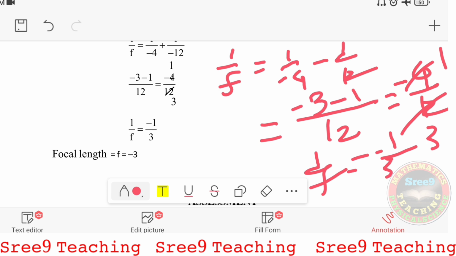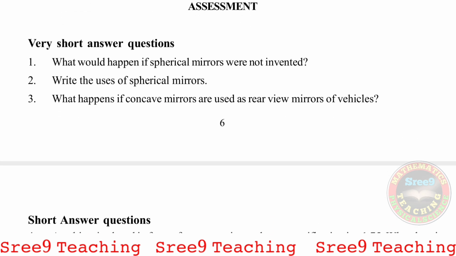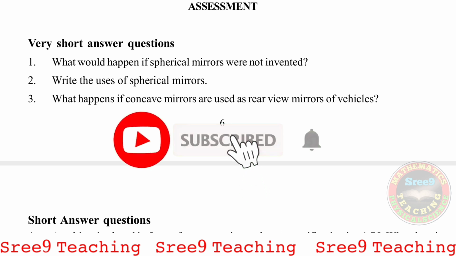Okay, the same thing we got here. 1 by f is equal to minus 1 by 3. Hence if it is written in the form of reciprocals, f is equal to minus 3. Got it? Now let us see the important questions. You can find the answers in your notes or question banks, whatever material you have. Very important questions. Now very short answer questions.